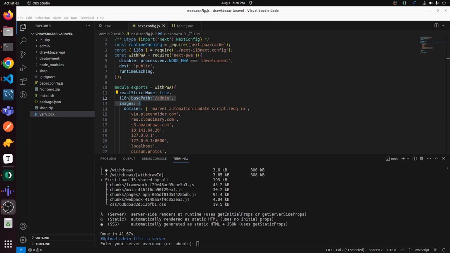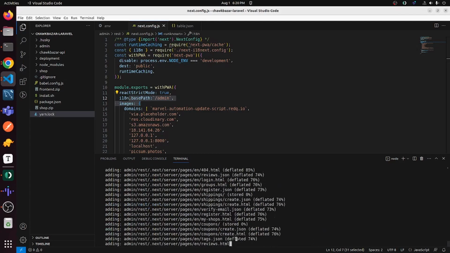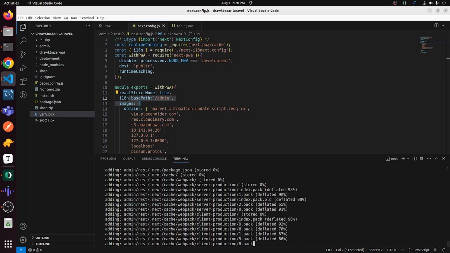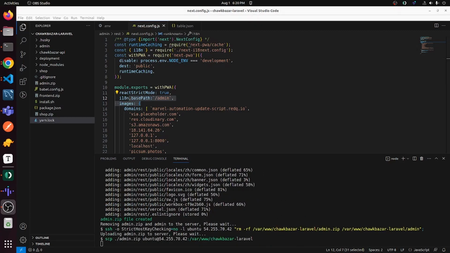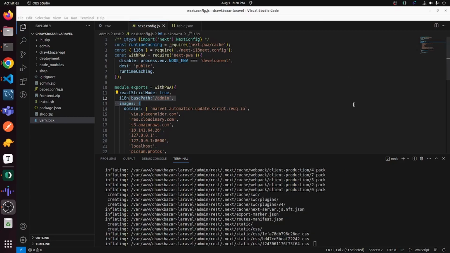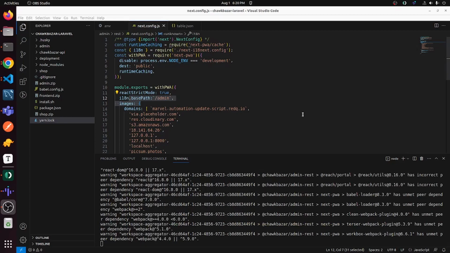Enter your server username. My server username is Ubuntu. And then the server, and press enter. Wait a moment, it will rebuild your project and upload it to the server. If your server is password protected, then enter your password.